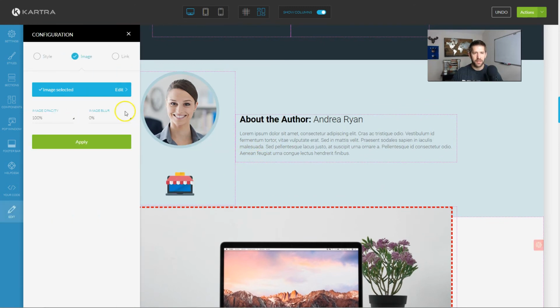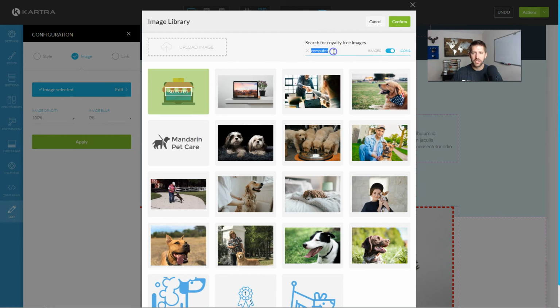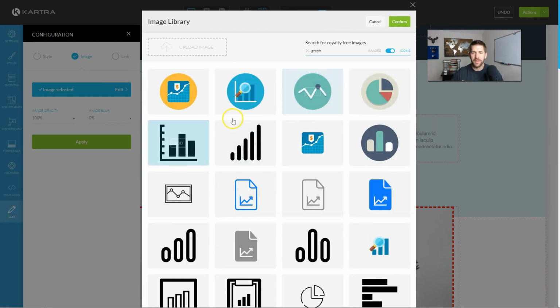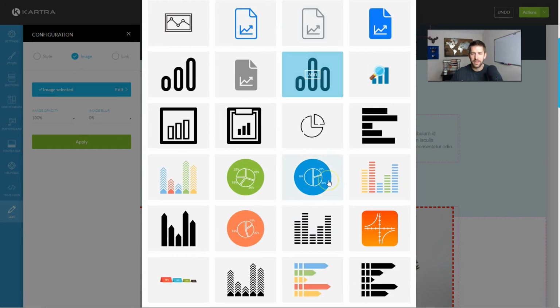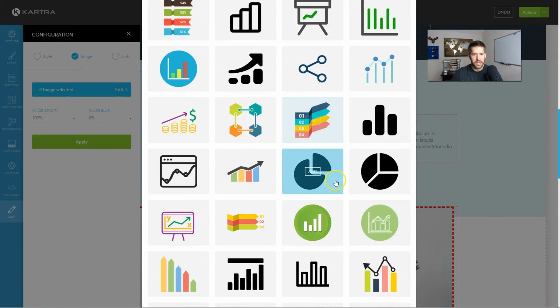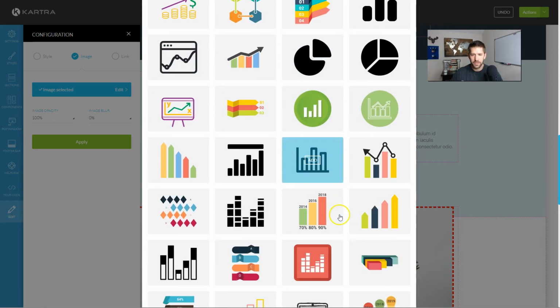Let's go ahead and just show you a couple other icons that I really like here. So if I want to look for a graph, everybody loves a good graph. I mean, these are nice looking icons. I could see using any of these in a sales page. It looks really good. One challenge with this is, let's say this color scheme isn't quite your color scheme. Let's say one of those yellows kind of clashes with your yellow. Because this is just a picture, you can't adjust the colors themselves.